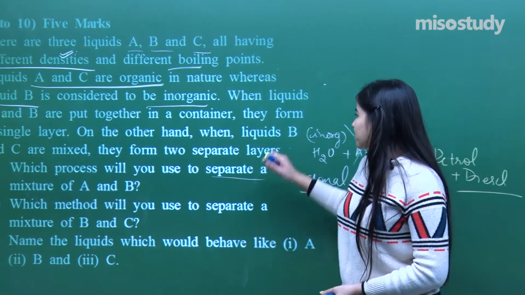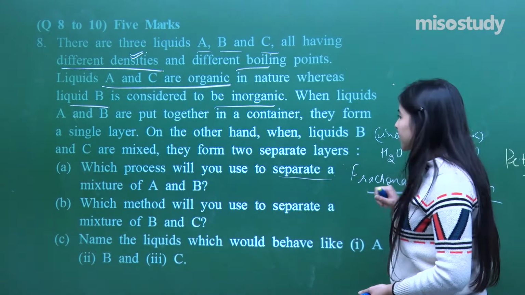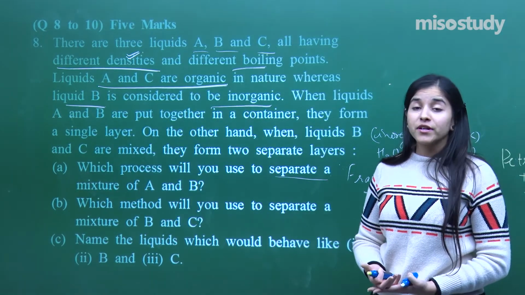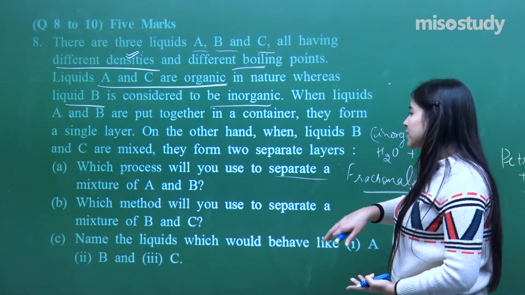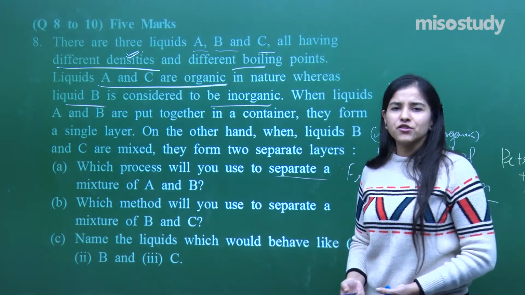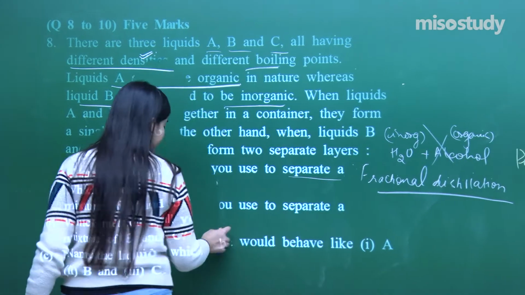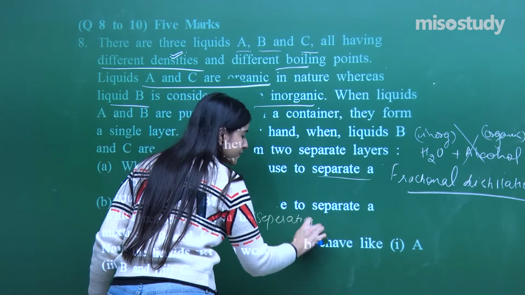Fine. Now, we have found out the technique: fractional distillation. For petroleum products, it is a very good technique. Which method will you use to separate mixture B and C? So B and C is a simple mixture having 2 layers. I can just separate it with a separating funnel. Yes, it's a simple method.